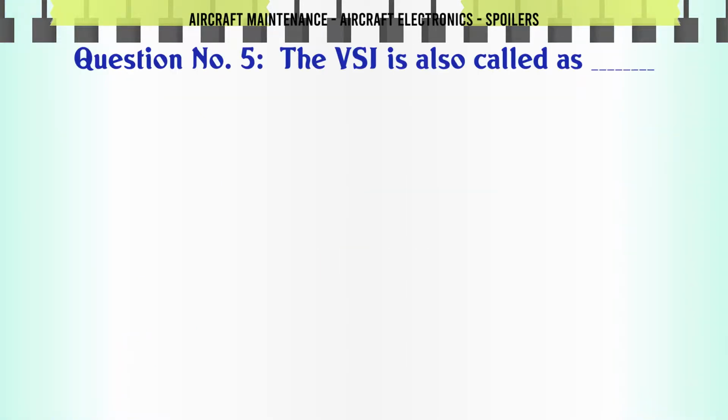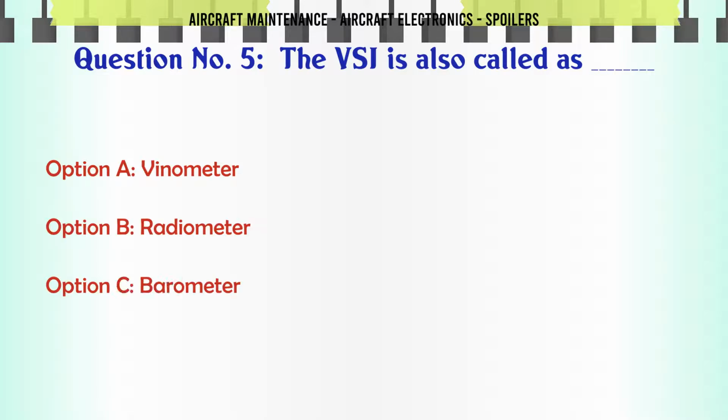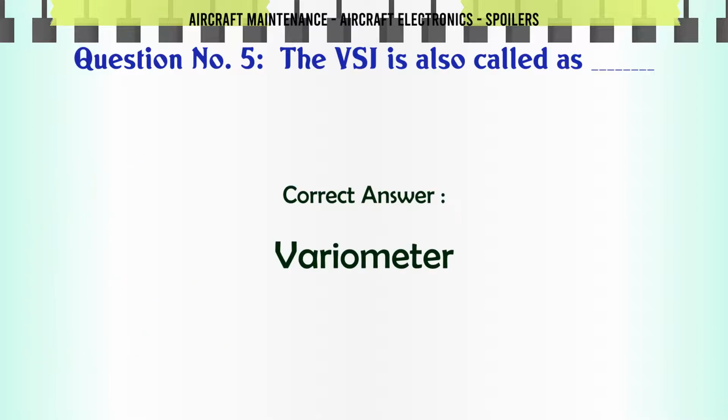The VSI is also called as A. Vinometer. B. Radiometer. C. Barometer. D. Variometer. The correct answer is variometer.